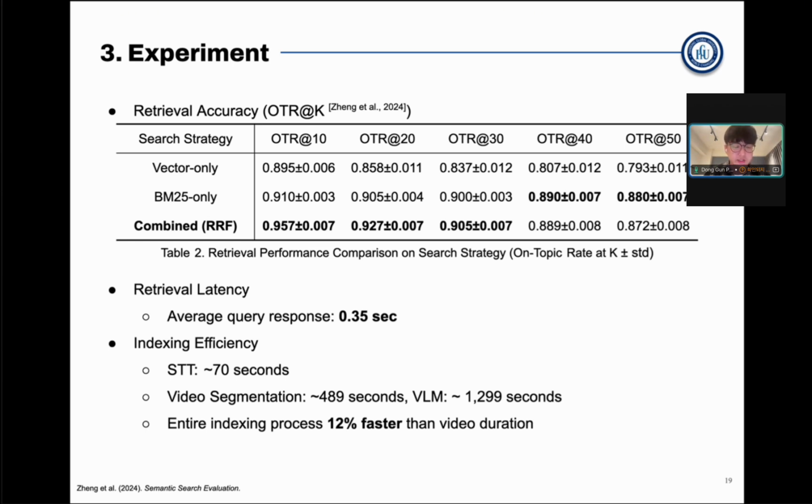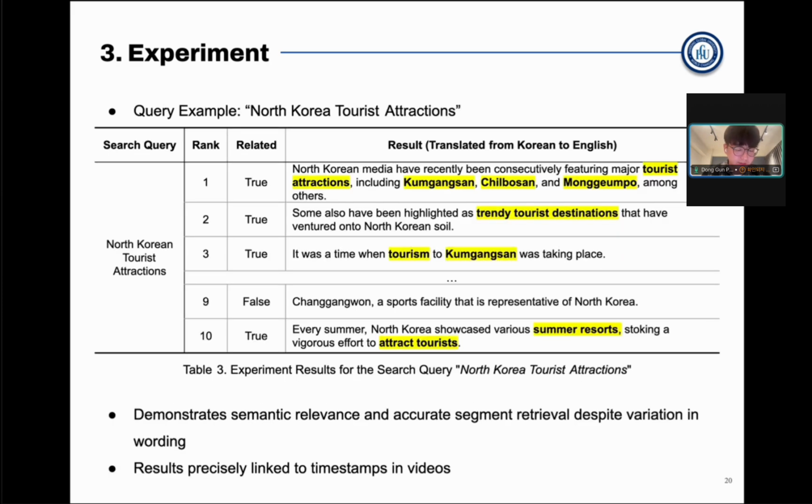Also, our strategy of utilizing two complementary methods, vector search and lexical search, was validated by seeing that the combination had the highest score out of the three methods. The average query time was only 0.35 seconds, which showed real-time access. The indexing processes, which refer to the three components I explained earlier in our framework, including speech-to-text, vision language models, and getting vector embeddings for the text, were all parallelized, speeding up the process, and it allowed the entire indexing process to be completed 12% faster than the cumulative video duration.